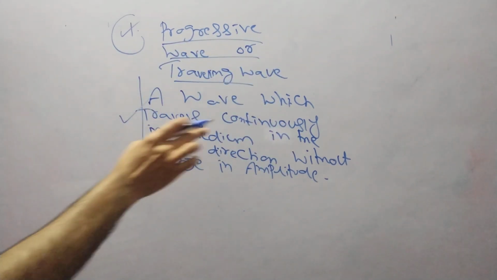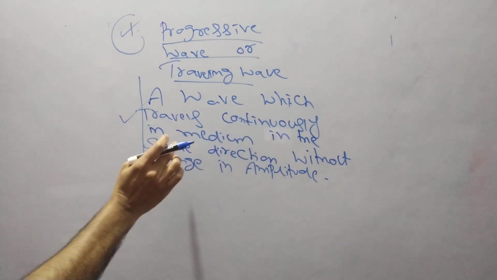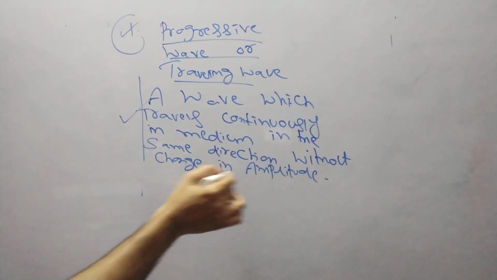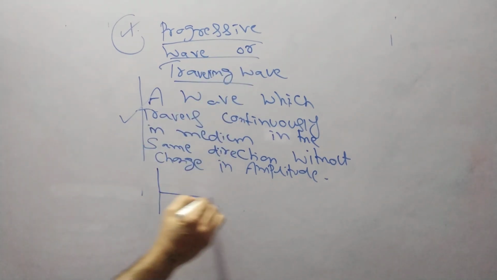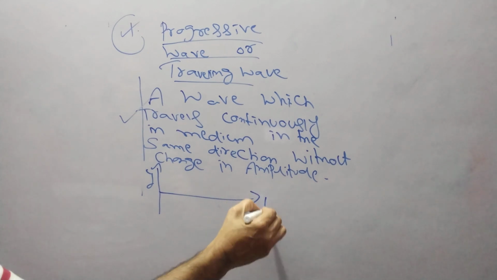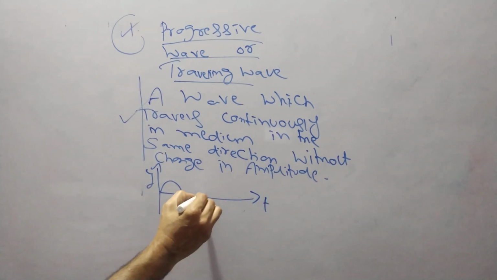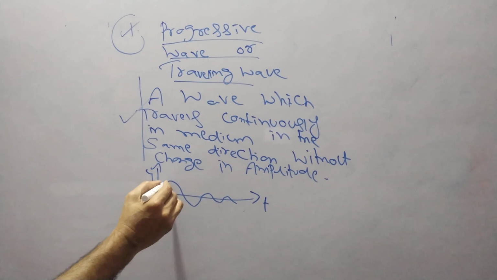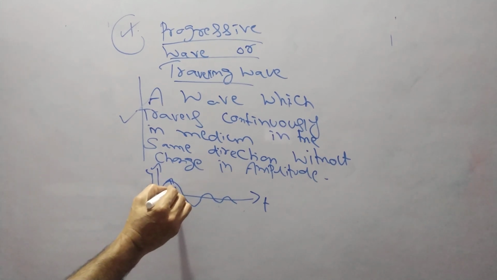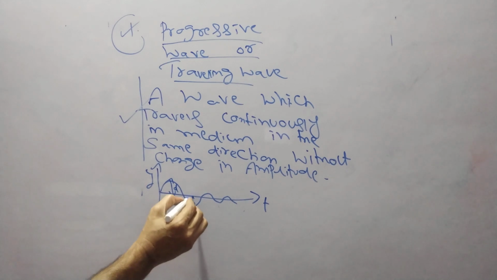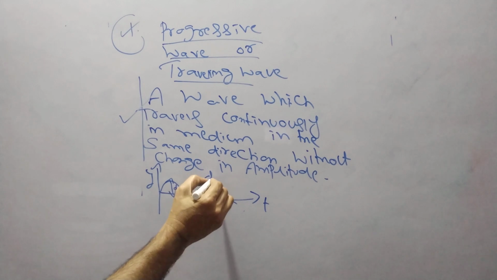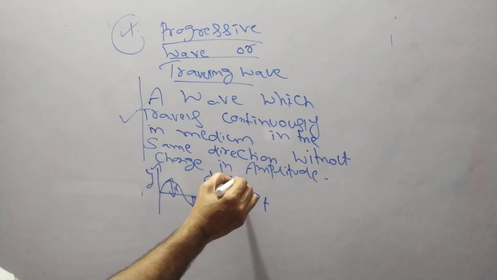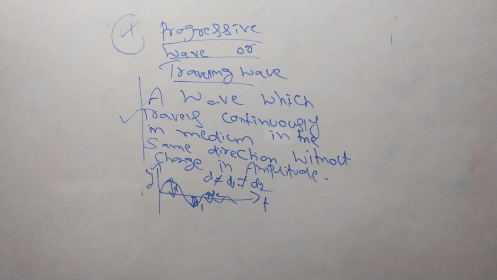So a wave should travel continuously in the medium, in the same direction, without change in amplitude, right? If you take a wave like this, suppose this is displacement and this is time, the wave is like this. The maximum displacement is the amplitude. This is d, this is d1, this is d2. These values are not equal.